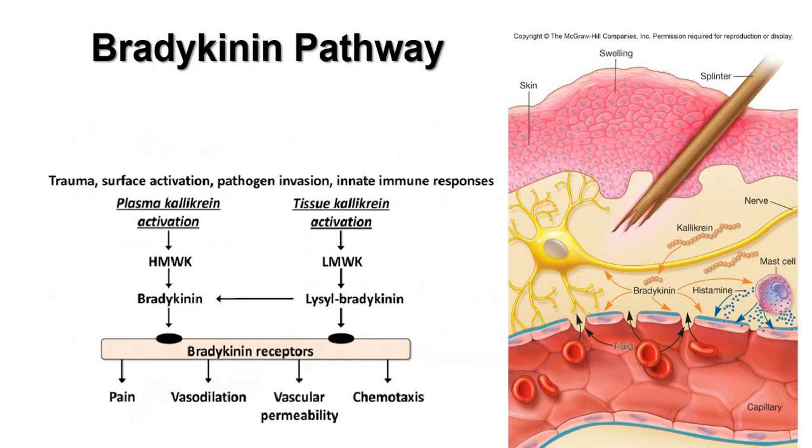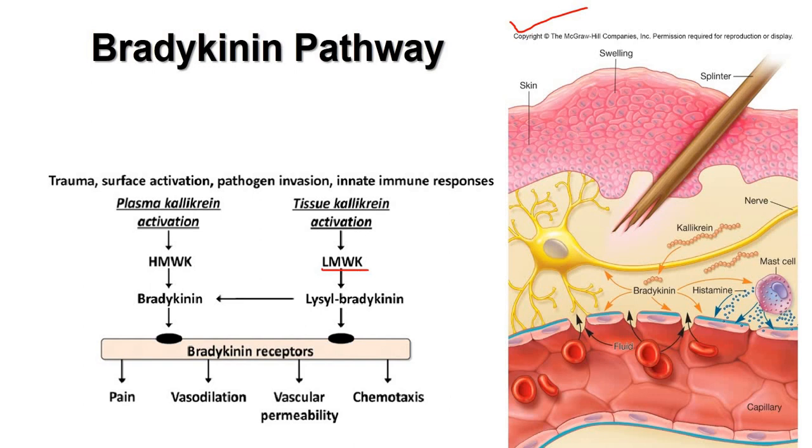Now, the bradykinin pathway. The right side figure is from your book, the left side is something extra which I have given to explain it to you. Imagine a splinter or a nail has come and your tissue, your skin, is injured. You have the kallikrein, plasma kallikrein and tissue kallikrein, high molecular weight kallikreins and low molecular weight kallikreins.